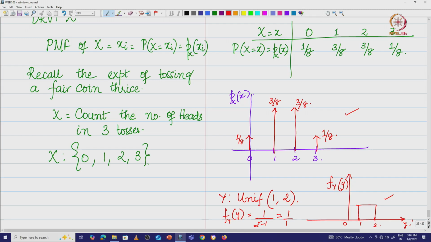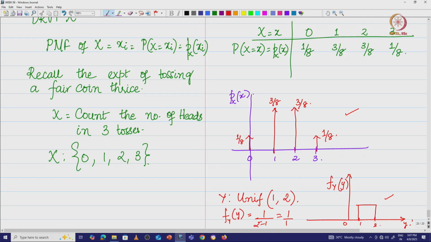Now, in case I do not have this information, it is like saying, suppose I have a bank account in which I save some amount monthly. I can pull out my monthly savings, the amount that I have deposited in my account every month. That would correspond to my probability mass function, which tells you exactly the amount that I have deposited in my account. Now, in case I do not have that information, what do I do?